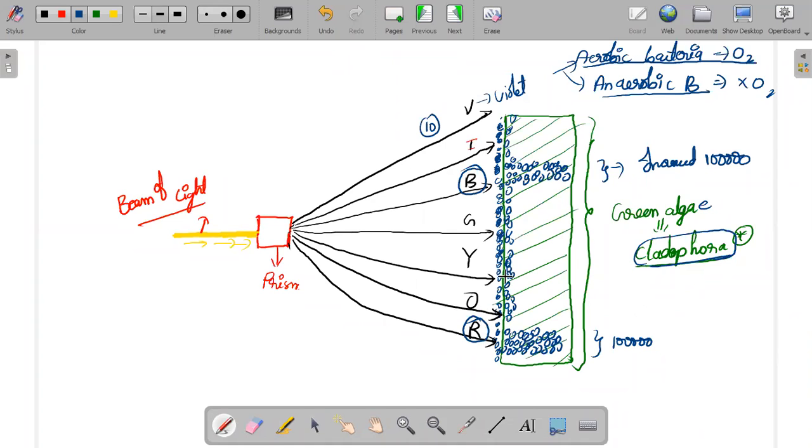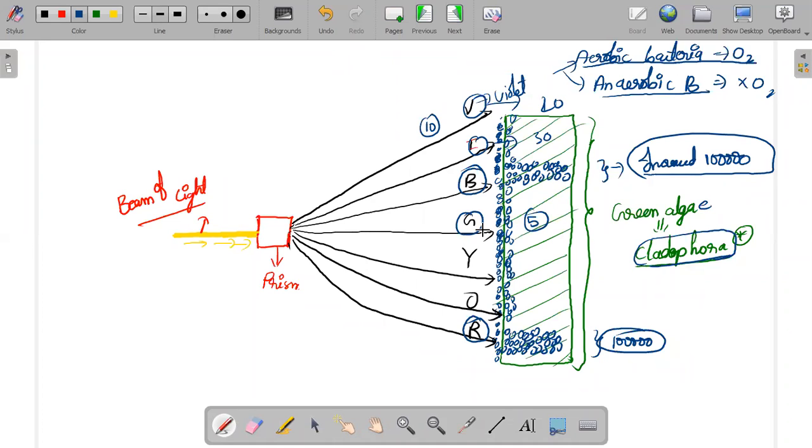The aerobic bacteria in the blue and red area, the number present initially is very low. But when you do this entire experiment, the number in these respective areas increased in a higher quantity, and the remaining areas increased, but not by a sufficient quantity. In the indigo area, in the starting there were 10, now 30. In the green area, in the starting there were 10, now only 5.